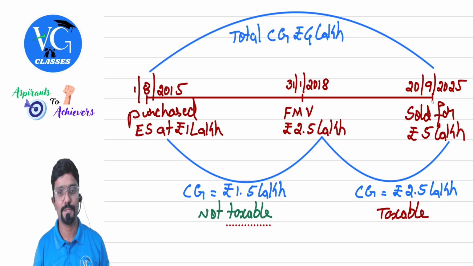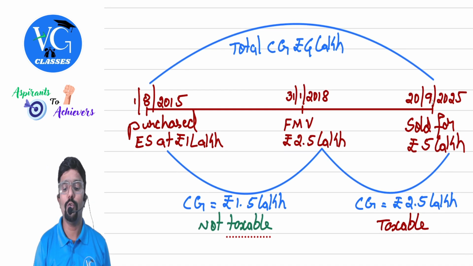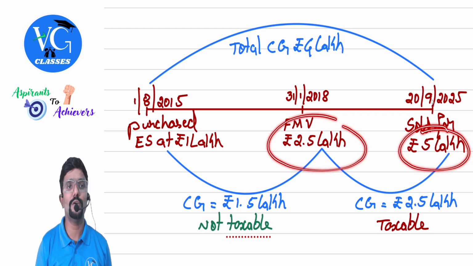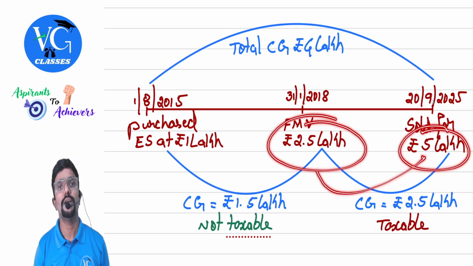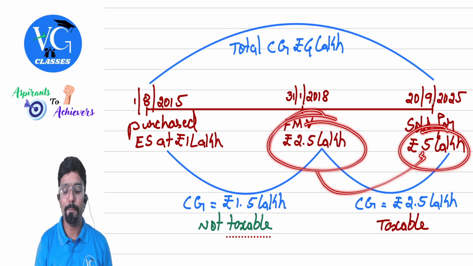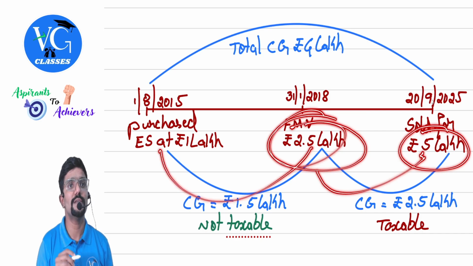I repeat. Okay, let me go for this. First, I need to check point B. Lower of two things. Lower of actual sale value, 5 lakh, or the fair market value on 31st January. Whichever is lower, 2.5 lakh. Compare 2.5 lakh with actual cost 1 lakh, whichever is higher.